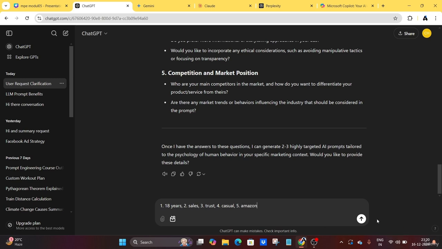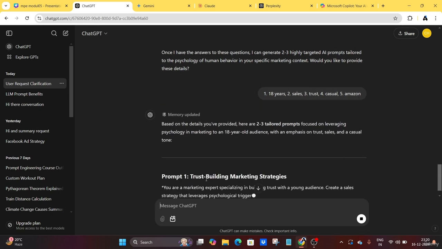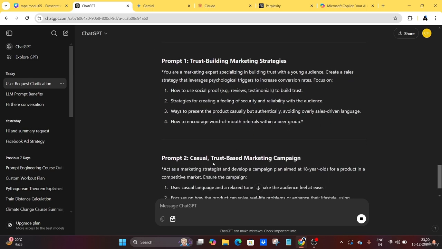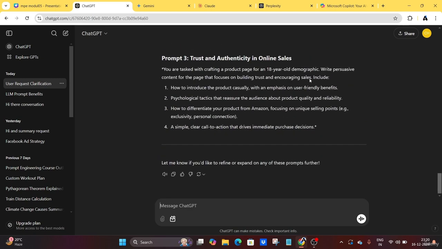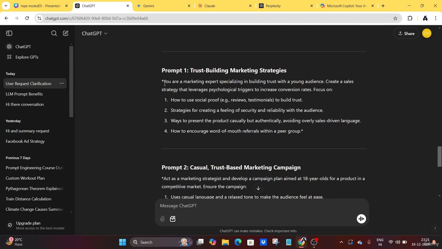After hitting this enter button, it will generate the 2 to 3 best versions of prompt. You can see here. Prompt 1, trust building marketing strategy. Prompt 2, casual trust based marketing campaign. Prompt 3, trust and authenticity in online sales. You can see here the prompt. You are a marketing expert specializing in building trust with the young audience. Create a sales strategy that leverages psychology triggers to increase conversion rates. Focus on how to use social proof.